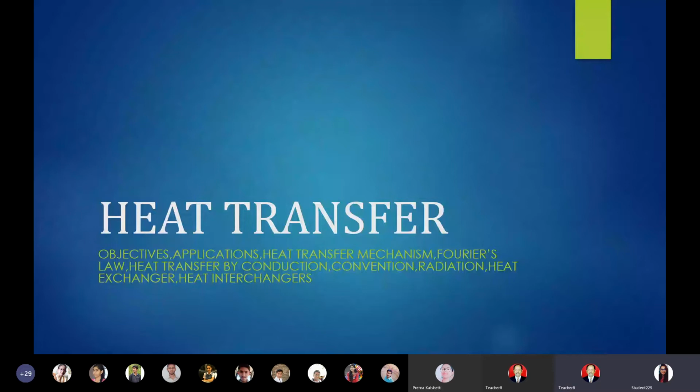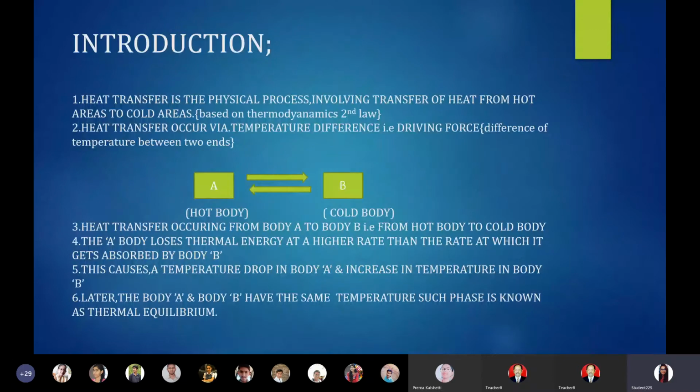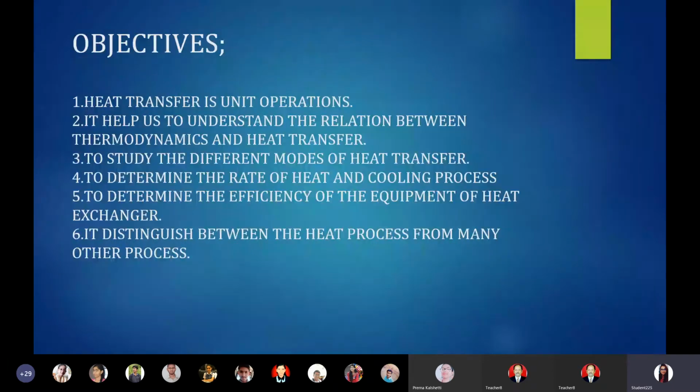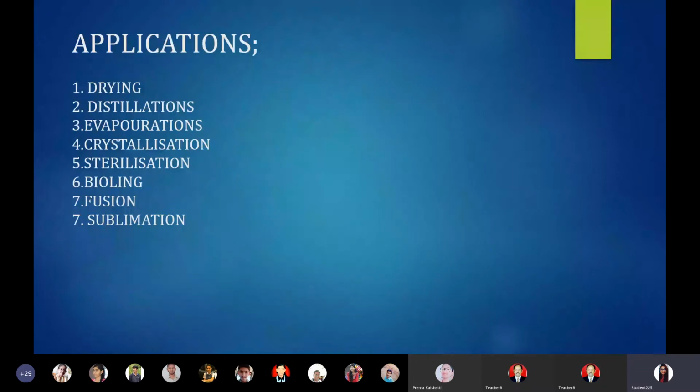Okay. So beginning, we have seen the heat transfer, its objectives. Introduction, where we have seen that there is the heat transfer from hot areas to cold areas based on thermodynamics second law. We have seen the various objectives. Then we have gone through the application in detail part.